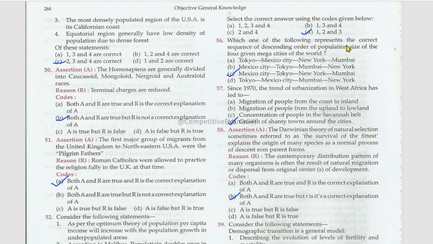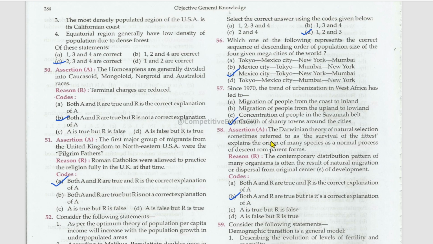Which one of the following represents the correct sequence of the descending order of population size of the 4 given megacities of the world? Mexico City, then Tokyo, then New York, then Mumbai. Since 1970, the trend of urbanization in West Africa has led to growth of shanty towns around the cities.